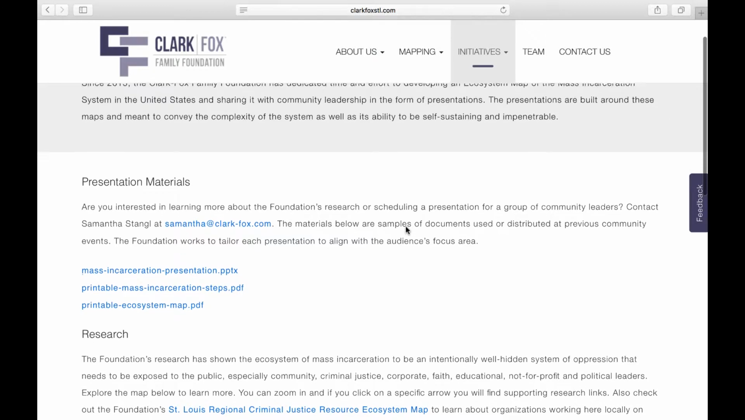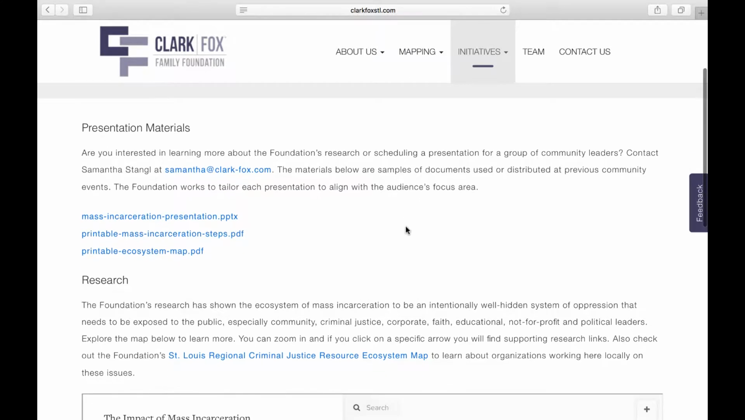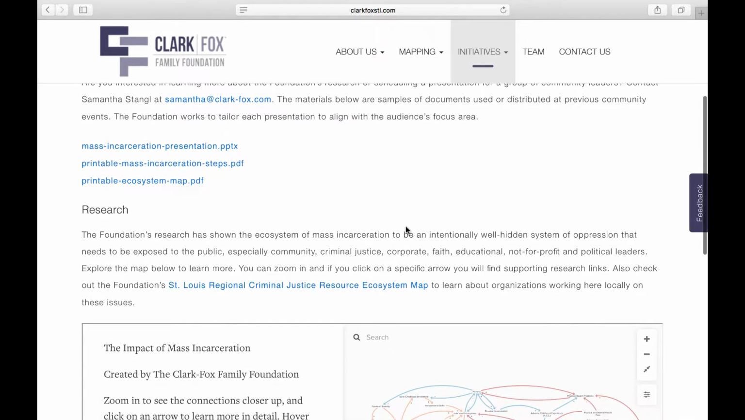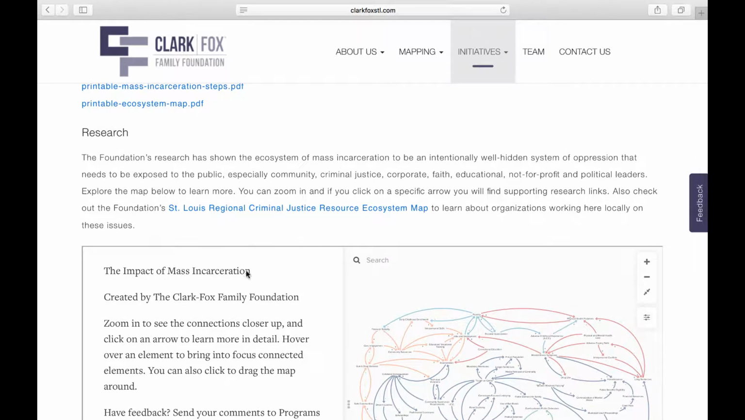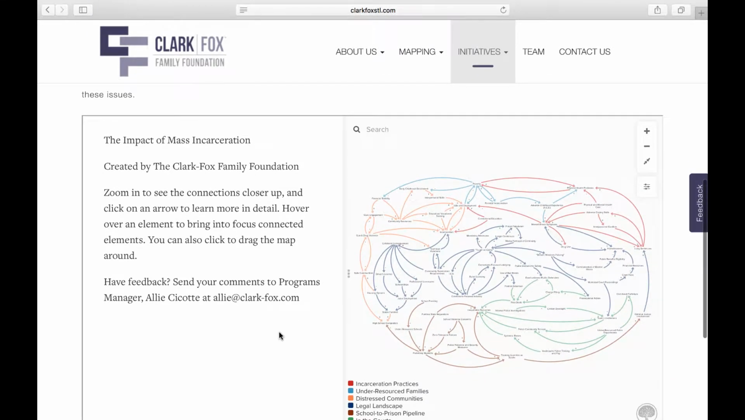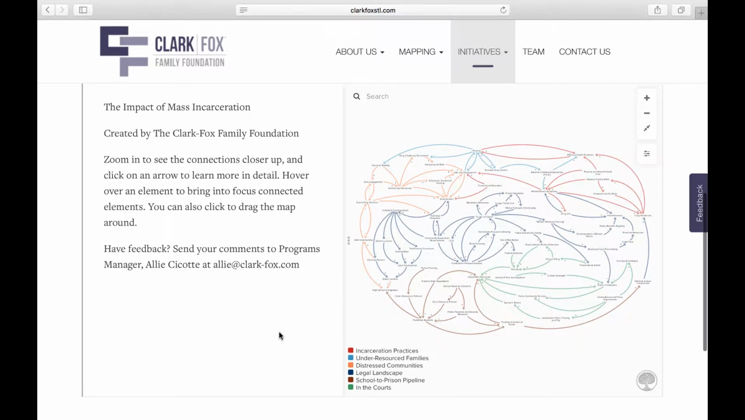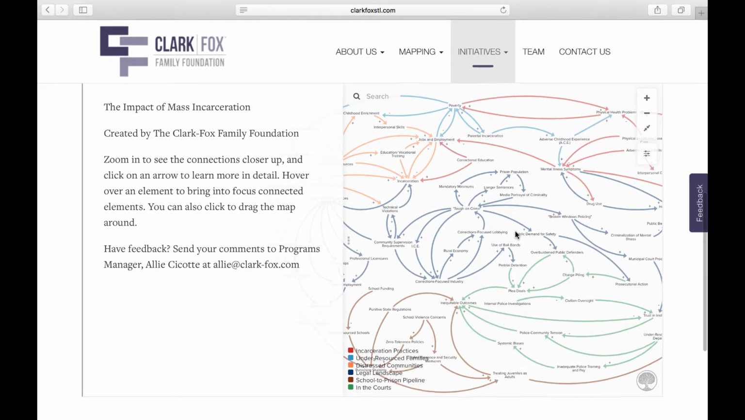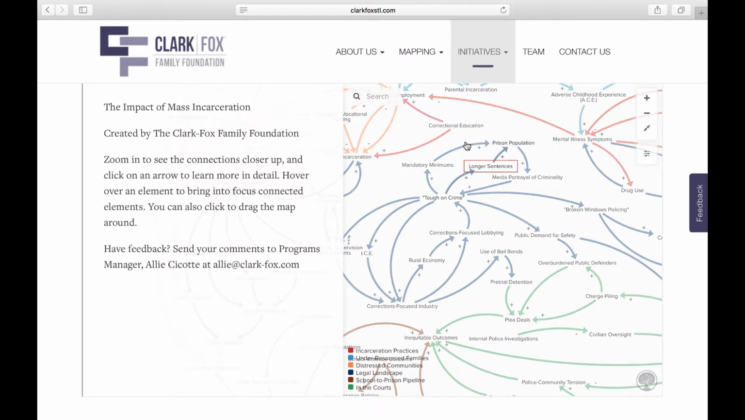We've been working on this project since the death of Michael Brown, and we wanted to better understand the system of mass incarceration. And so this ecosystem map really emerged to help us better understand the magnitude of the system. So you'll see that it's broken down into systems. Each color represents a different system. And it's fully interactive.